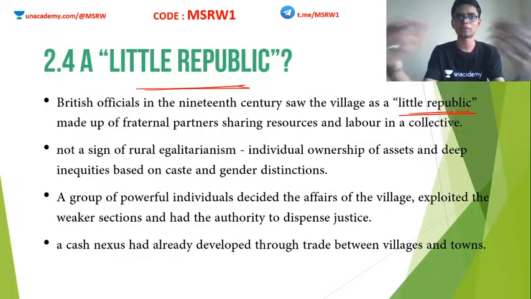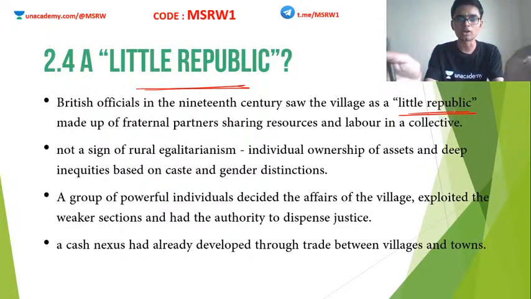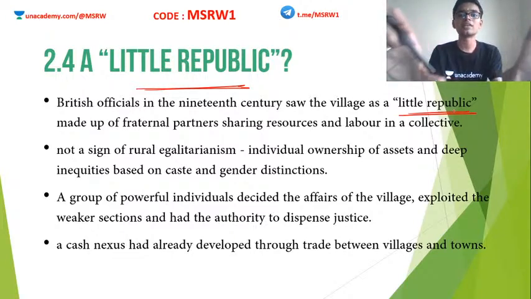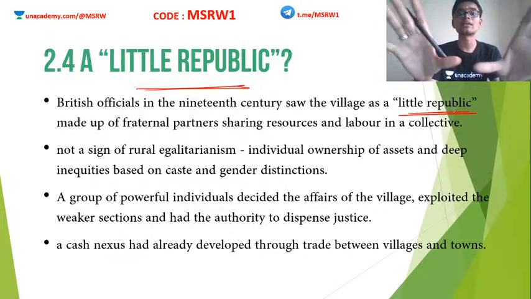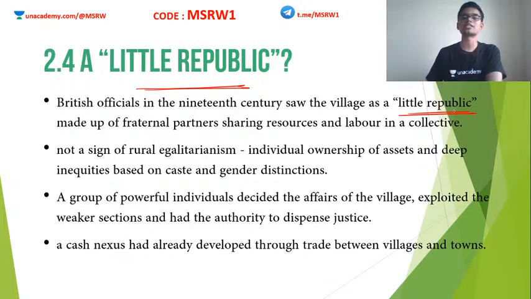Everything was there. The decisions were taken by a proper authority, like the village panchayat. There is a village headman looking into everything. There is an established law based on custom and practices. Everything was very beautifully organized, just like a country, but smaller in size. So because of this, British officials called it a Little Republic.